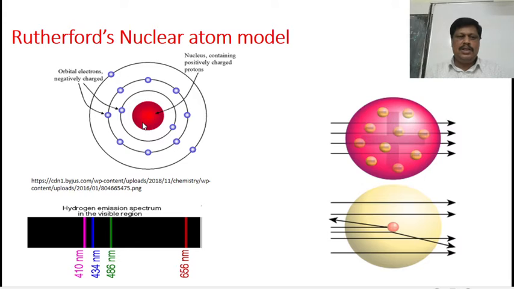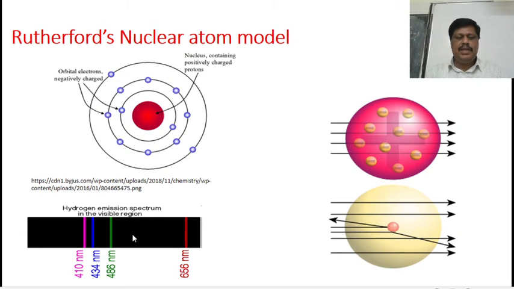According to Rutherford, the whole mass of the atom and entire positive charge is concentrated in a very small region at the center of an atom called the nucleus. This nucleus contains positively charged protons. The negatively charged electrons are revolving around the nucleus in circular orbits of all possible radii. This is the structure of an atom according to Rutherford.